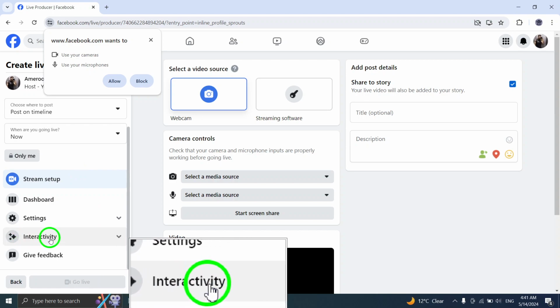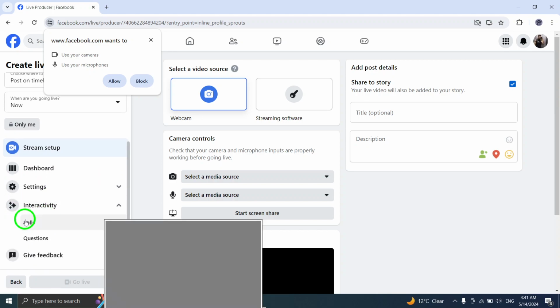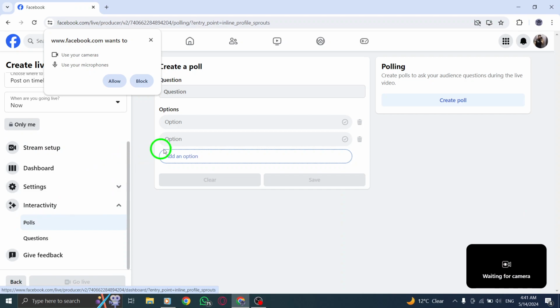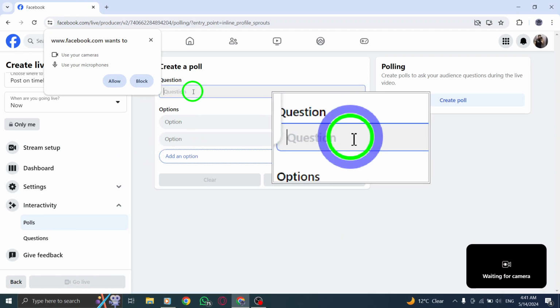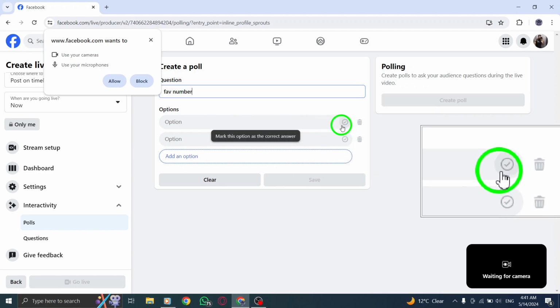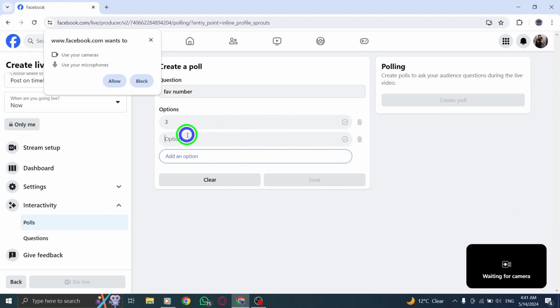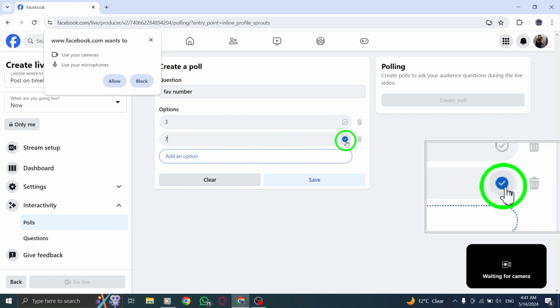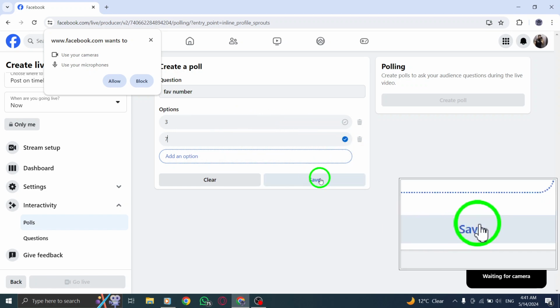Create your poll by entering your question and providing at least 2 possible responses for your audience to choose from. Make sure to craft engaging and relevant questions to keep your viewers interested. If your poll requires a correct answer, you can use the tick box next to the options to designate the correct response. Once you have set up your poll, click on Go Live in the bottom left corner to start your Facebook Live video broadcast.